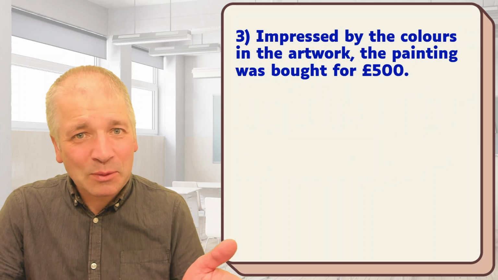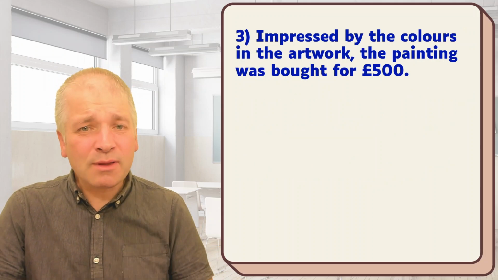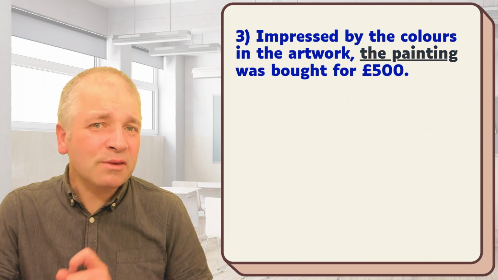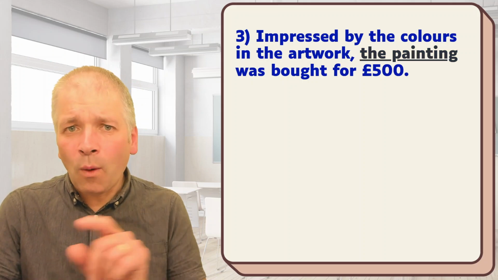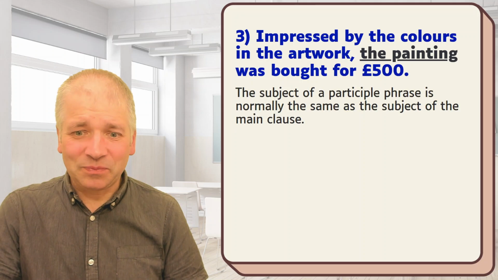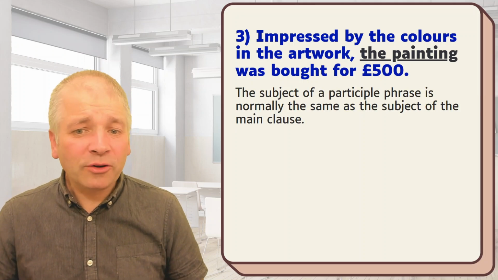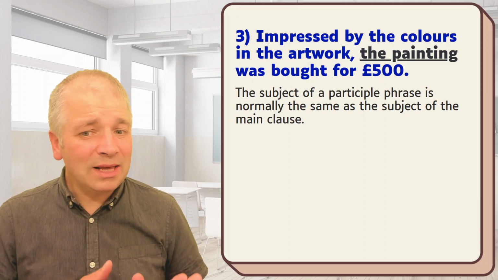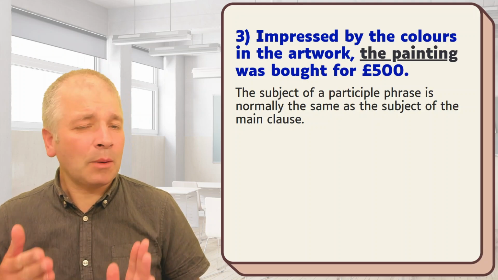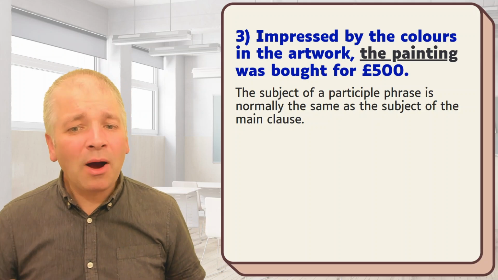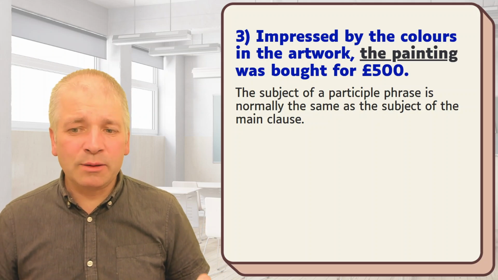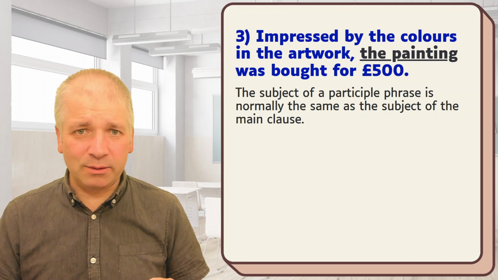Did you spot the mistake with number 3? The mistake was with the subject of the main clause, the painting. Why is this a mistake? Well, the subject of a participle phrase is normally the same as the subject of the main clause. Impressed by the colours in the artwork is the participle phrase.